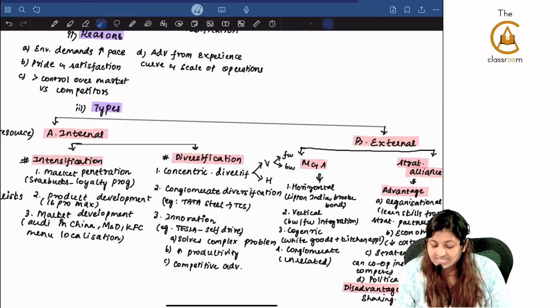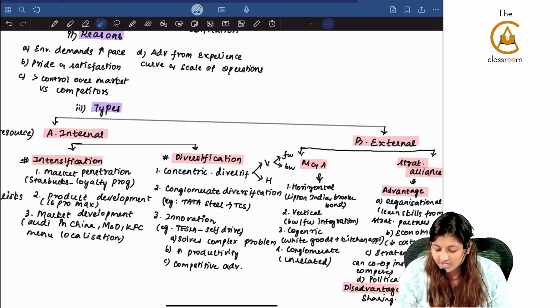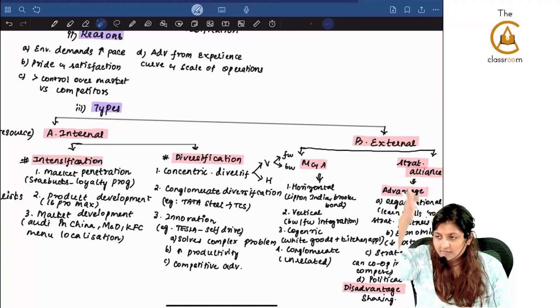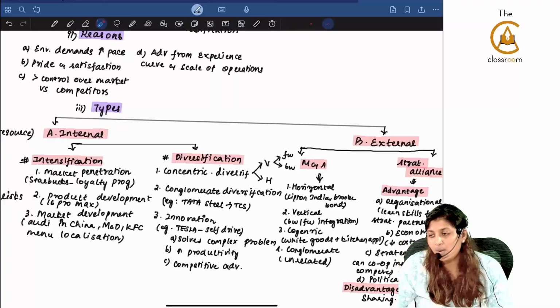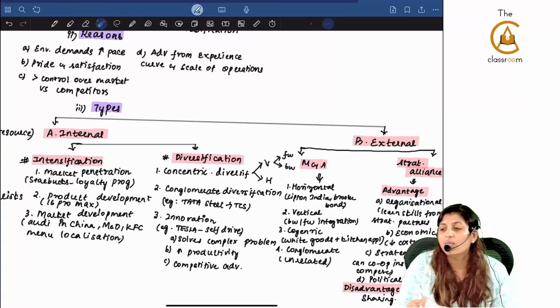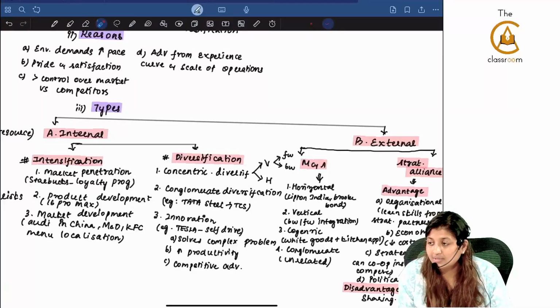The next, what is diversification? Concentric diversification, conglomerate diversification and innovation. Concentric diversification, it can either be vertical or horizontal. This vertical can be forward or backward. Example for forward and backward, do you remember?